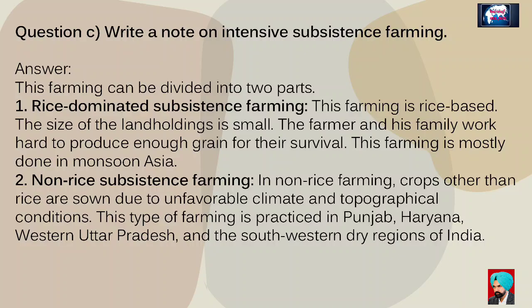Second, intensive subsistence agriculture dominated by crops other than paddy. In rice-free agriculture, due to uneven climate and terrain conditions, crops other than rice are sown. This type of farming is practiced in Punjab, Haryana, western Uttar Pradesh, and the southwestern dry regions of India.